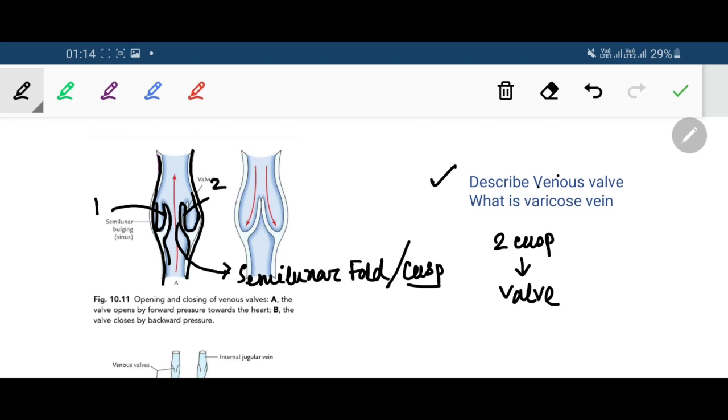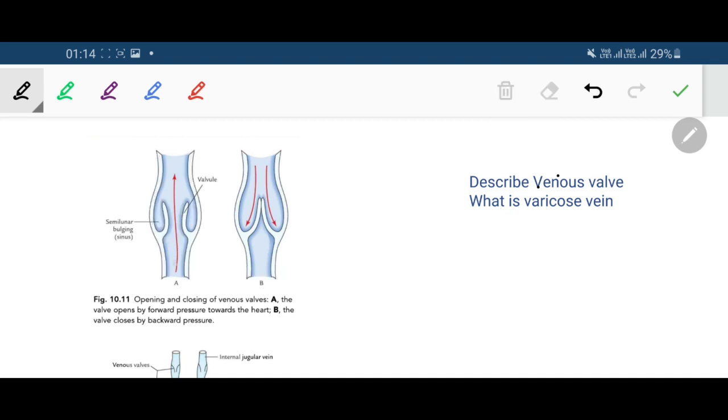A valve is basically a device that permits the flow of blood only in the direction marked. When the blood tries to backflow, the cusps of the valves are closed like this and prevent the backflow of the blood. So valves open only in one direction, and that direction is towards the heart.